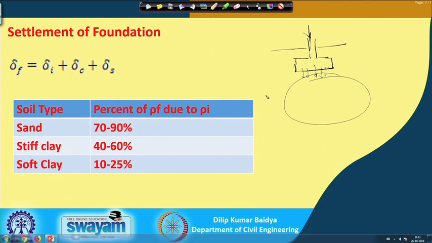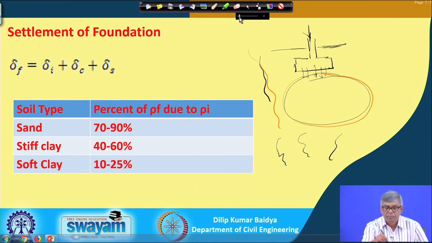and this compression occurs because of many reasons, and some of the things I have discussed in soil mechanics also, and you might have read some in the previous courses. The total compression that we will see at the surface will consist of three components, as I have already mentioned.